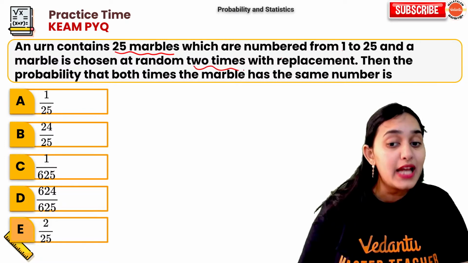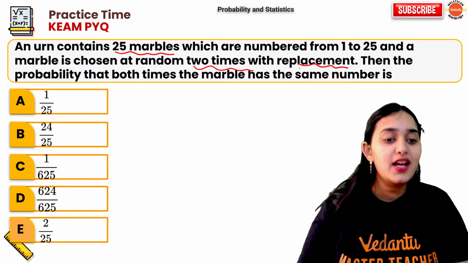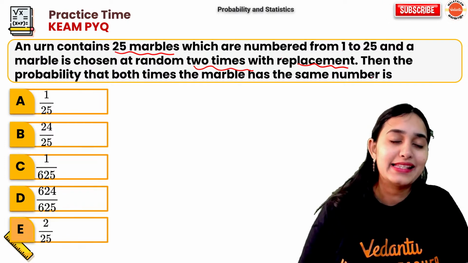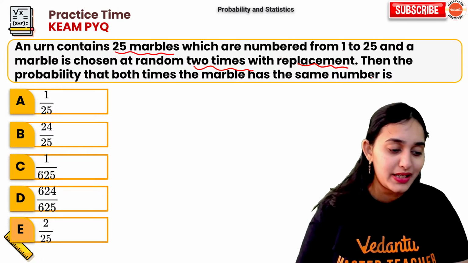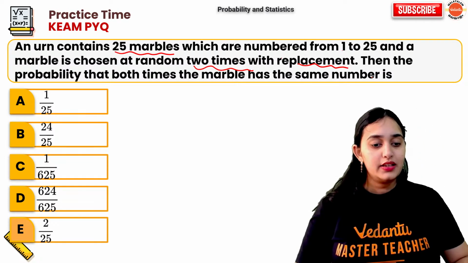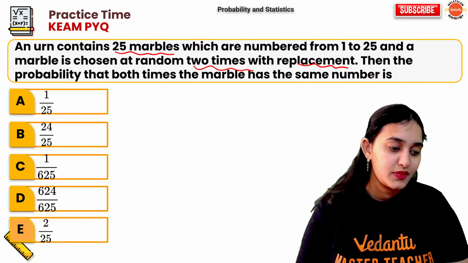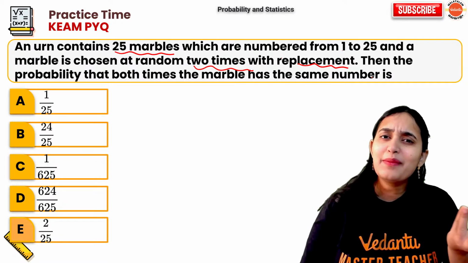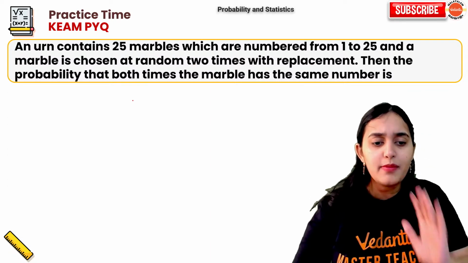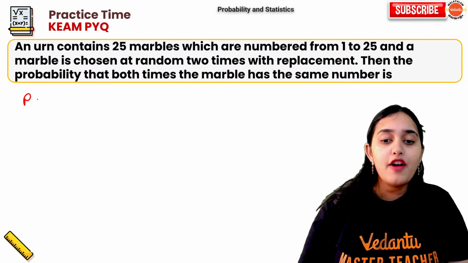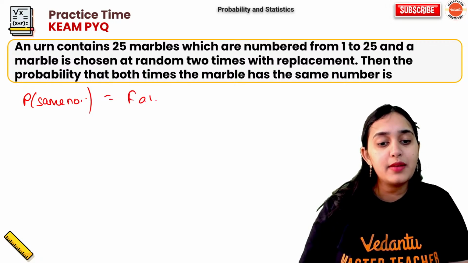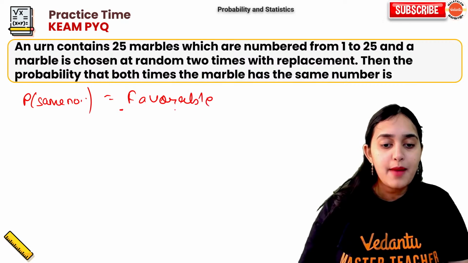Next question. An urn contains 25 marbles which are numbered from 1 to 25 and a marble is chosen at random 2 times with replacement. Then the probability that both times the marble has same number is dash. What will be the solution of this question? Think about it. How many favorable outcomes are there for getting same number? Simple. The probability of getting same number is basically favorable outcome upon total outcome,